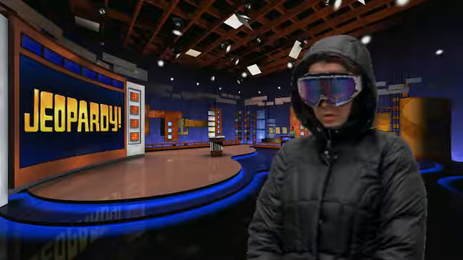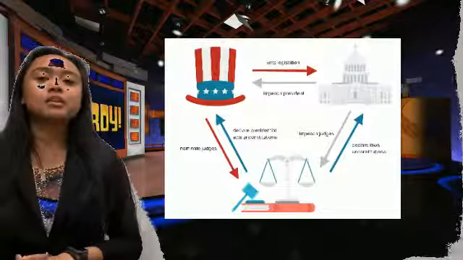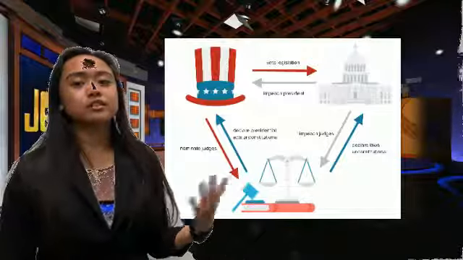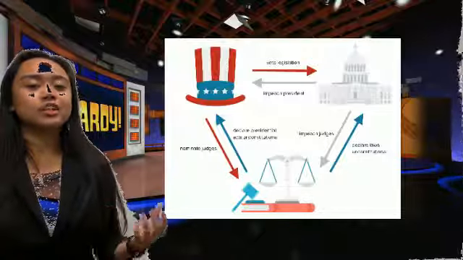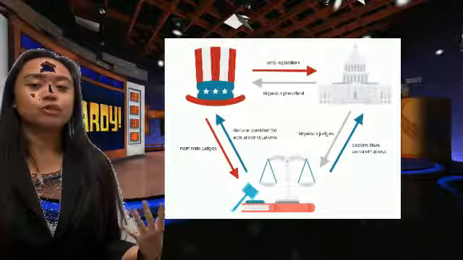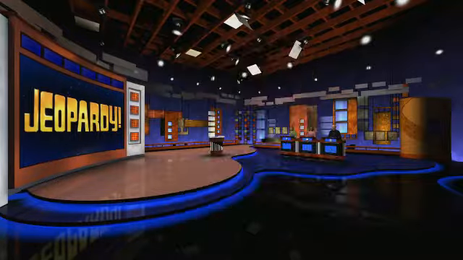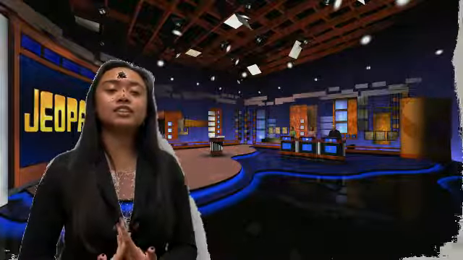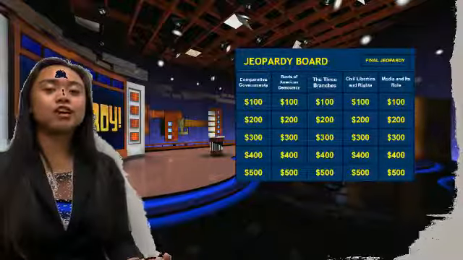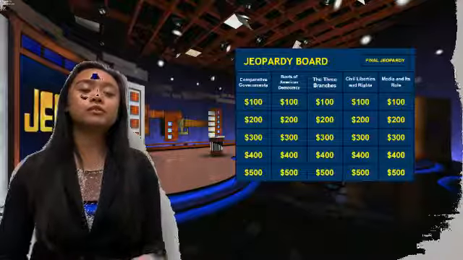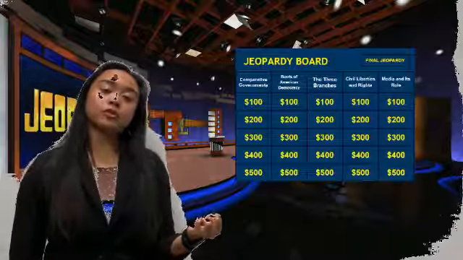I'll take 3 branches of government for 500. My question for you is, these within the Constitution were created in order to prevent a tyrant government. Through this, the powers of each branch would check the other 2 branches to prevent one from overpowering the others. What is the system of checks and balances? An example of this is that the president can veto any law that the Congress passes, but the Senate can overturn that veto if 2/3 of them approve of it.